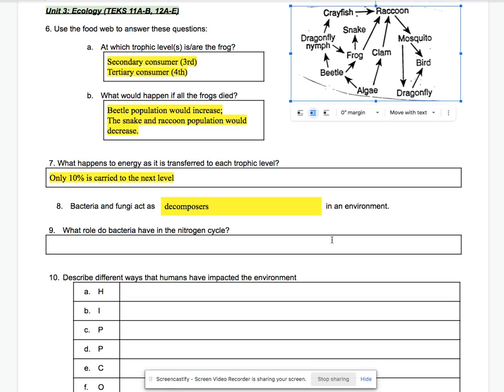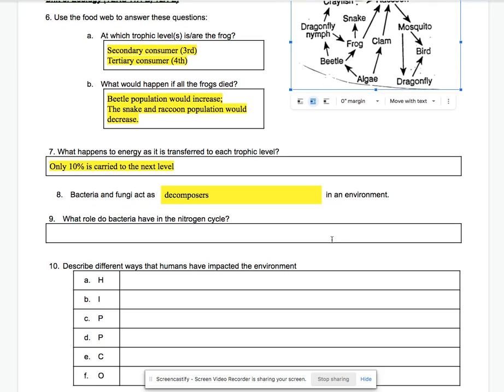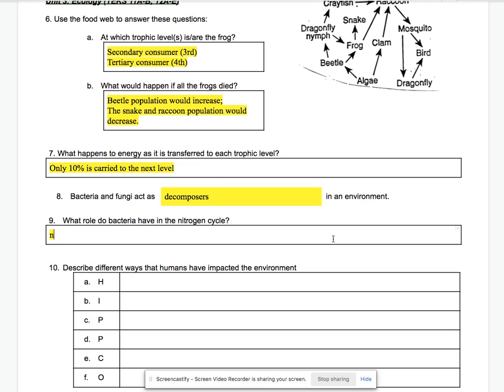Number 9, what role do bacteria have in the nitrogen cycle? Remember, nitrogen gas takes up most of the atmosphere, but we cannot use nitrogen gas. It's not usable for us. So what the bacteria do, we have special nitrogen-fixing bacteria.